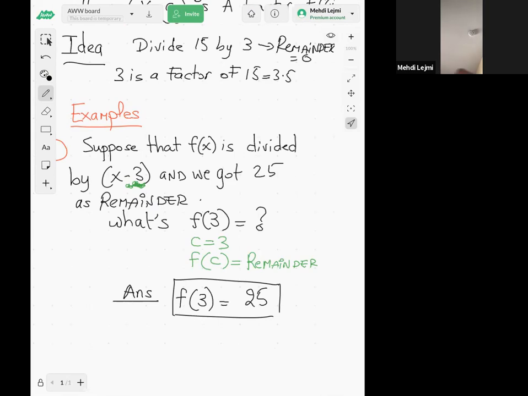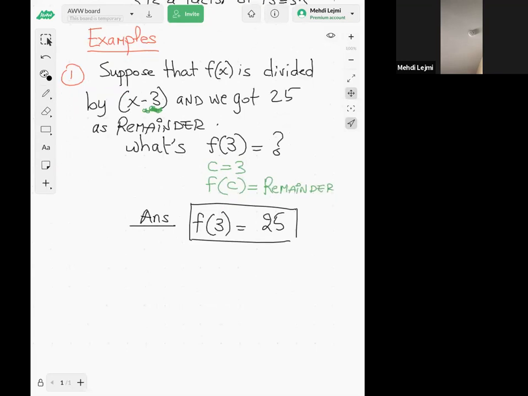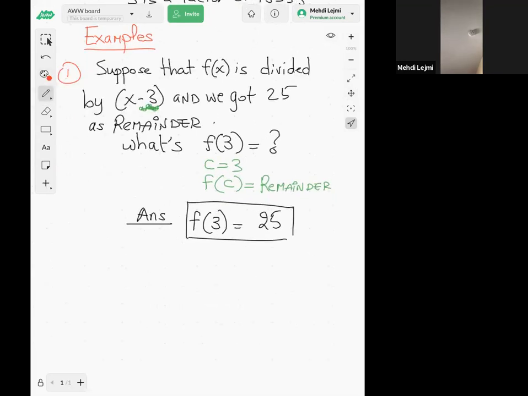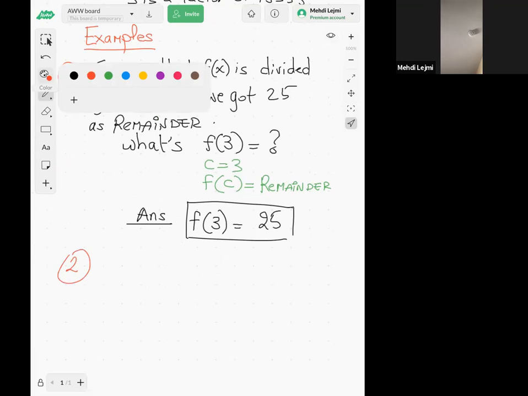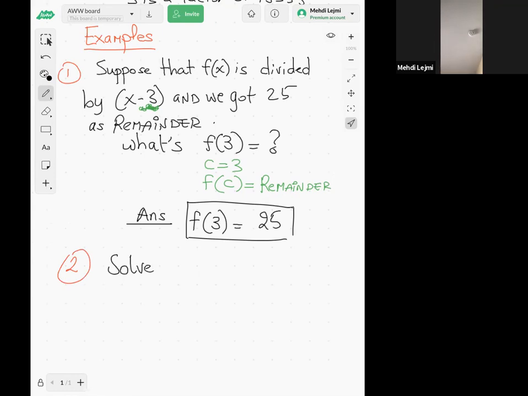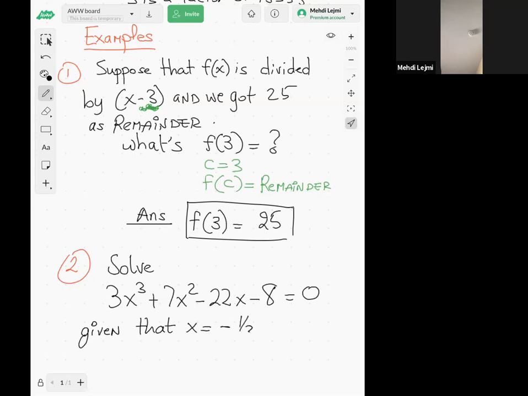So this is just a very simple example. Now let's do one more example, a different kind of example. Number 2. Let's say you want to solve 3x cubed plus 7x squared minus 22x minus 8 equal to 0, given that x equal to negative 1/3 is a solution.